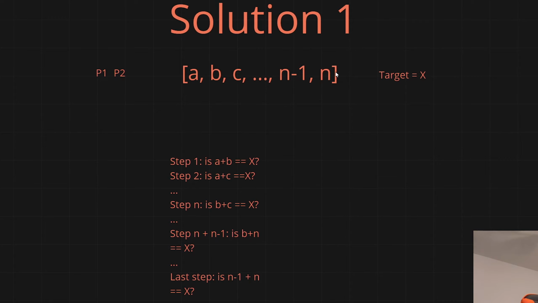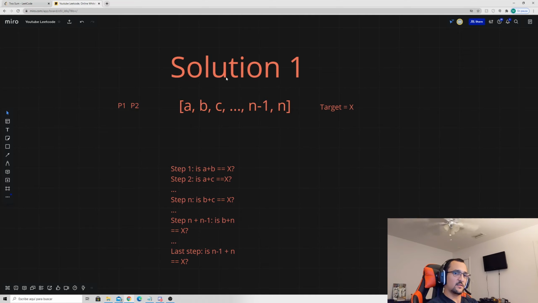Okay, so the first thing that we have to do with LeetCode problems is understand what they're asking us. So here we have an array of numbers, a, b, c, all the way up until n. Let's say we're given a target of x, and let's say we're given this array as well. Does there exist two numbers in this array such that when we add them up, we get the target value x? And if these two numbers do exist, what are their positions? So essentially our code has to return the positions of the two numbers in the array such that when you add them up, they equal x.